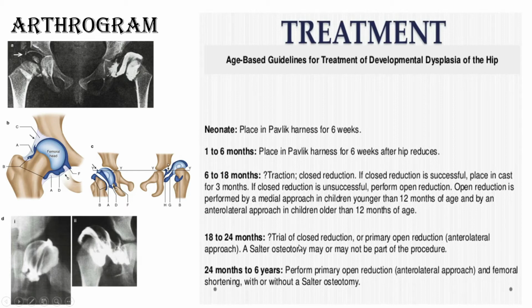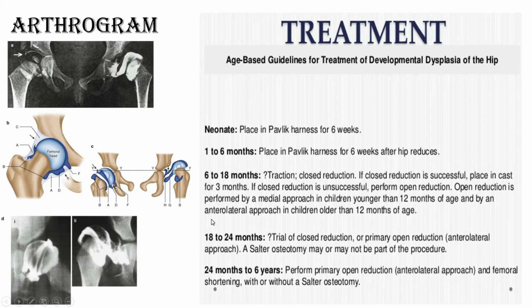sometimes the open reduction is not enough. After open reduction, as the acetabulum cavity is shallow, the stability is not good, so it may be backed up with some osteotomy which helps to improve the rooming of the acetabulum cavity for the femoral head. So up to 6 years we can perform multiple types of osteotomy around the hip.